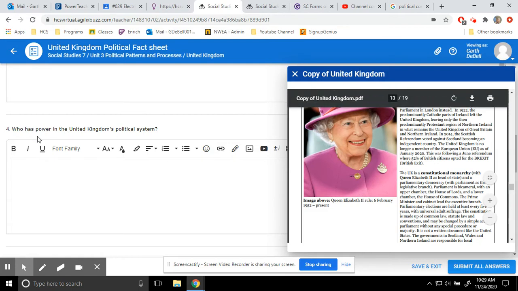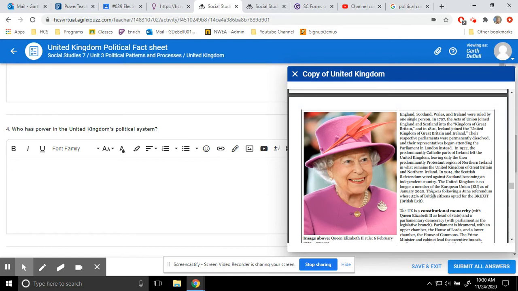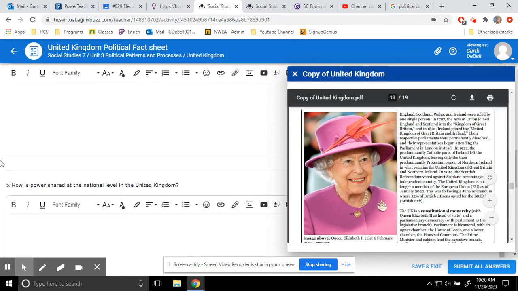So your two powers that are really going to be running or having anything to do with the government are the monarchy and the parliament. So those are really your bigger political power players in the system.